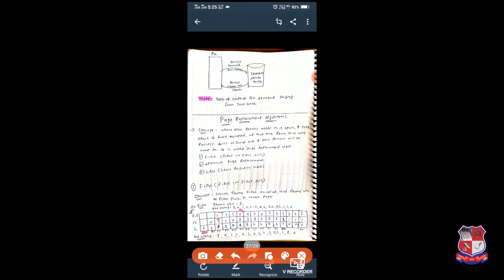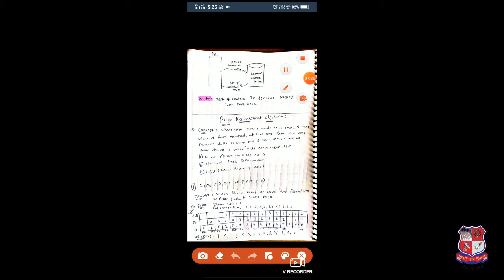So now frame 1, frame 2 and frame 3, these three are occupied by 3 pages. Now the next page is 2. Here we can see that frame 1, frame 2 and frame 3 are not free, which means main memory is fully occupied. So now what we have to do is a swap out or swap in process. It means we have to swap out any process and swap in a new process.